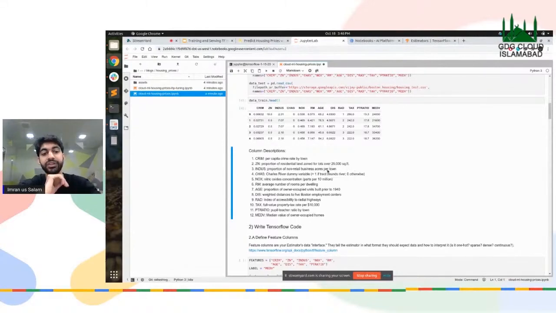Now, all these features tell you the value of the house. They tell you the attributes of the house and the neighborhood, all those features that contribute in predicting the price of the house. We can see that over in Pakistan as well, there are some neighborhoods that are more expensive than the others, and there are particular reasons for that. Now, these reasons we're going to be using as our features, right?